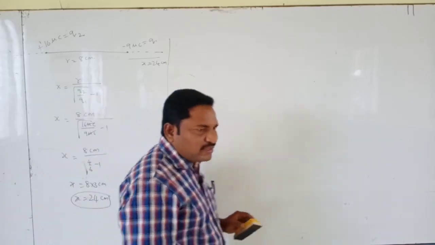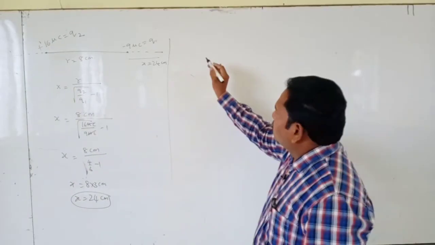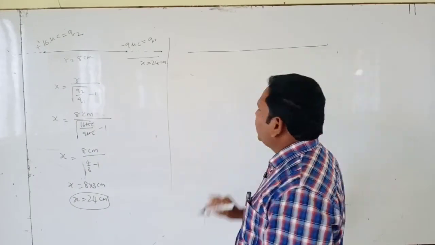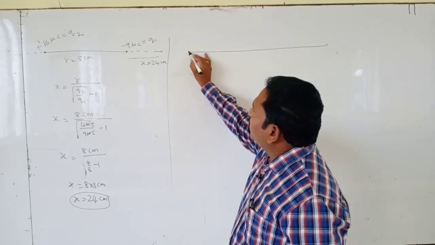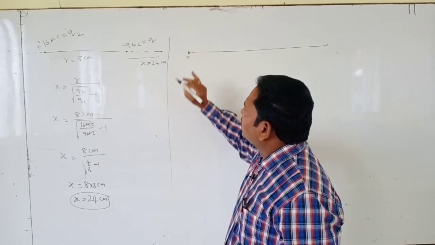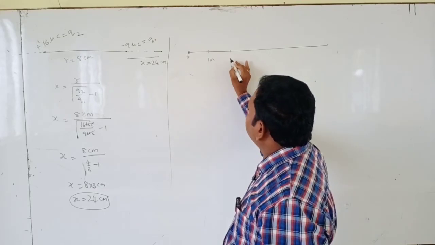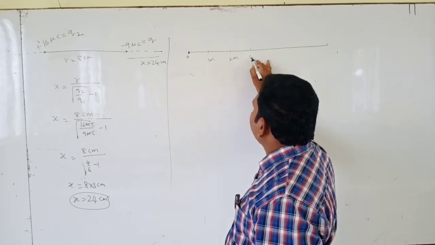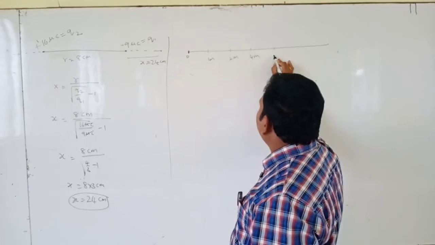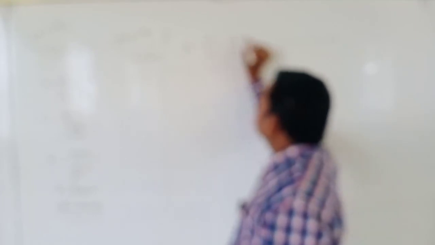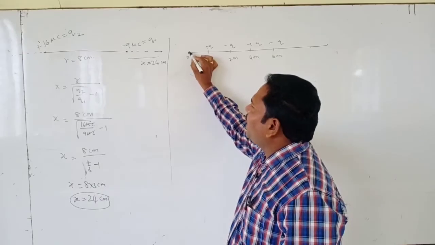And one more question came, like this. Here is the origin, then 1 meter, 2 meters, 4 meters, 16 meters and so on. Here plus q, minus q, plus q, minus q, alternately plus and minus. So what is the intensity of the electric field at the origin?